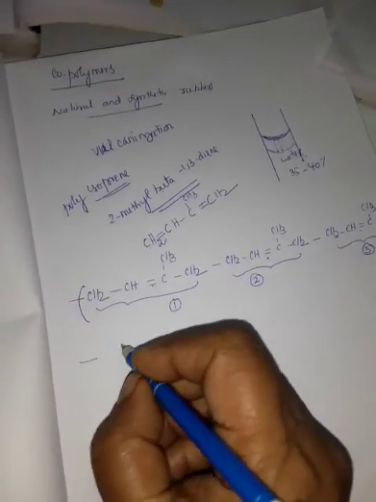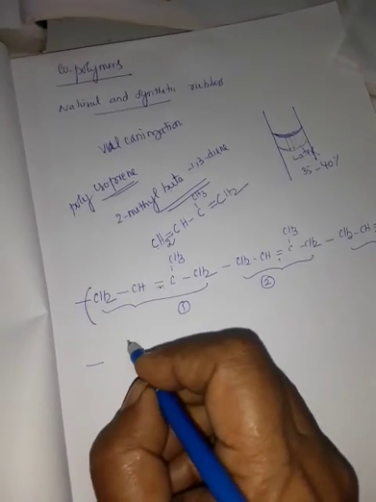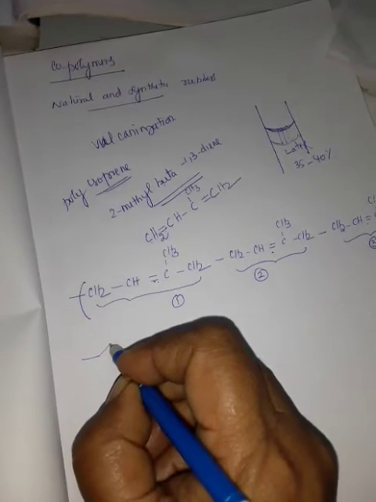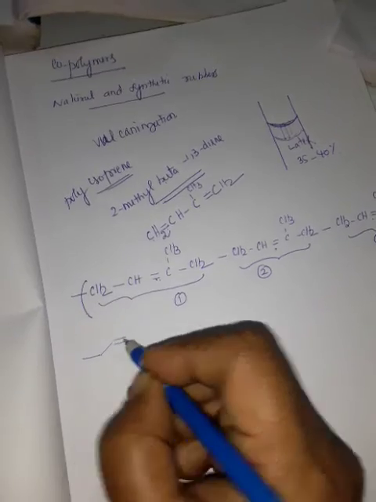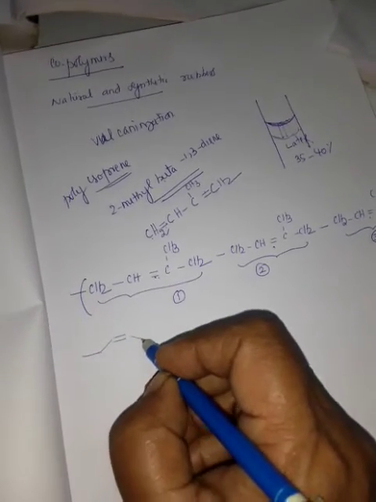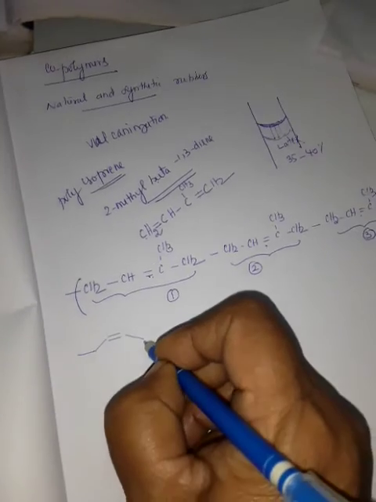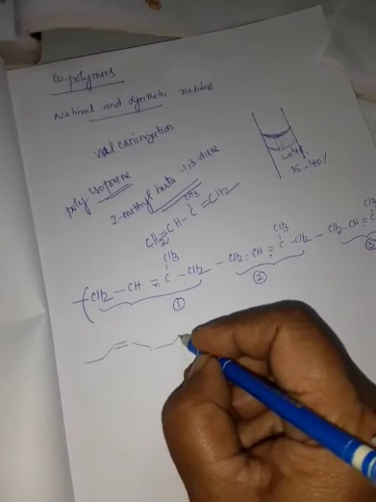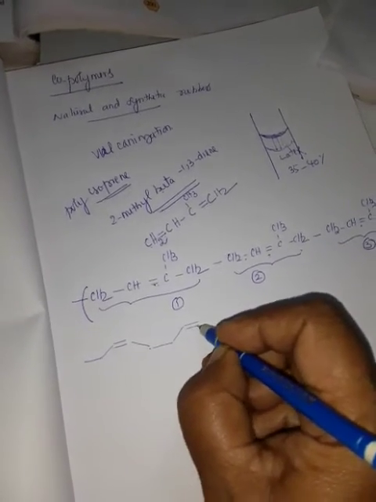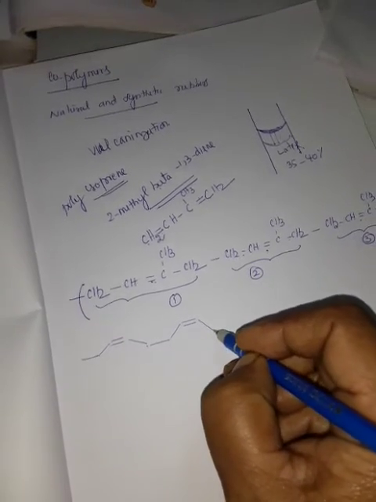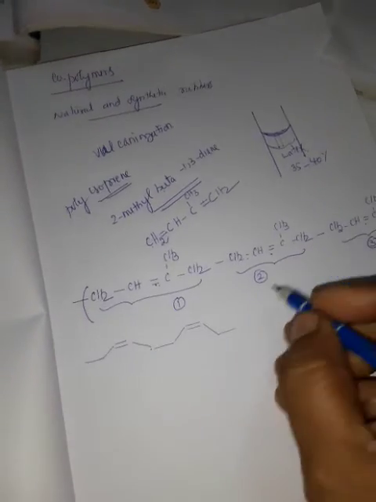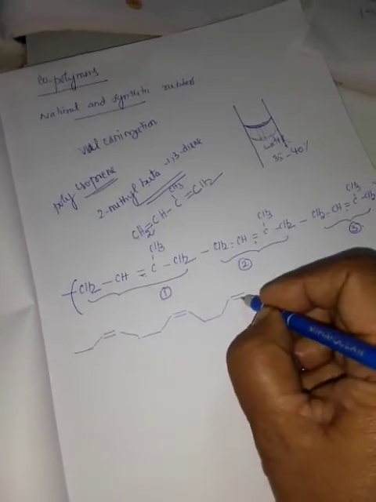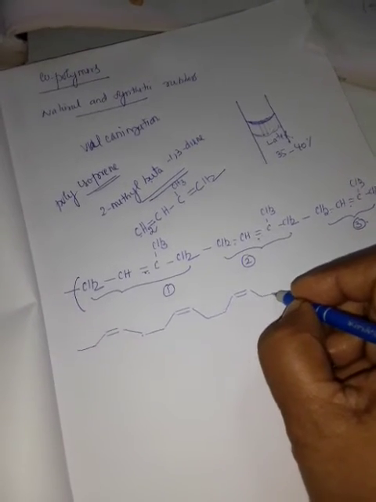If the double bond is to project up, then there should be a single bond, then a double bond, then a single bond, and again a single bond, a double bond, a single bond, like this.